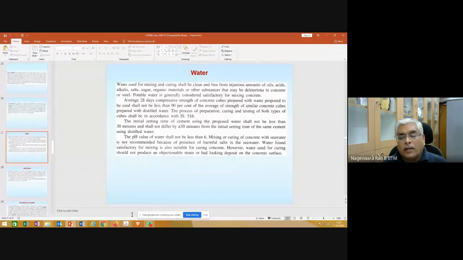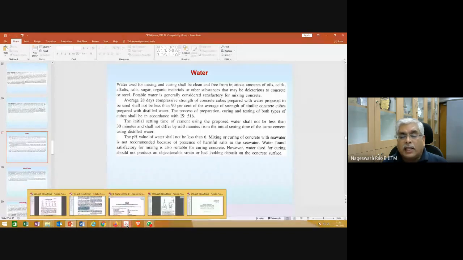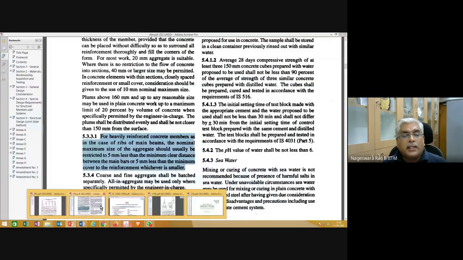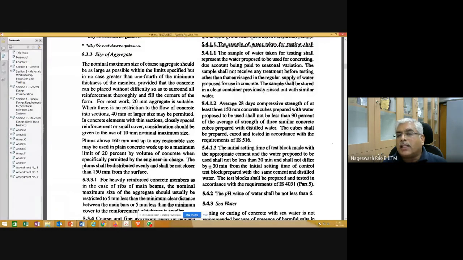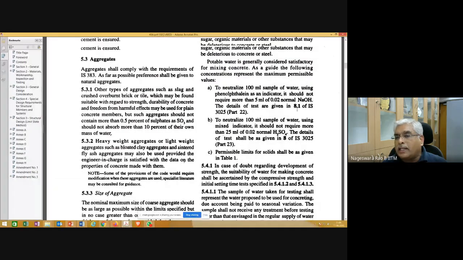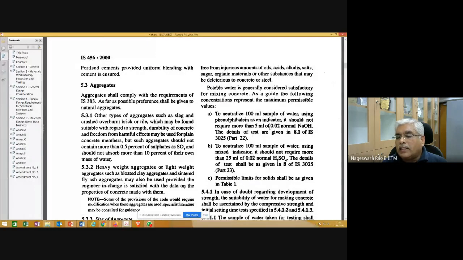Okay, so let me show you IS 456, and please stop me if I am going fast, but I am going as slow as possible. Page 14 of IS 456:2000 talks about water. Some of the points we discussed are already here, and some additional points are also there.